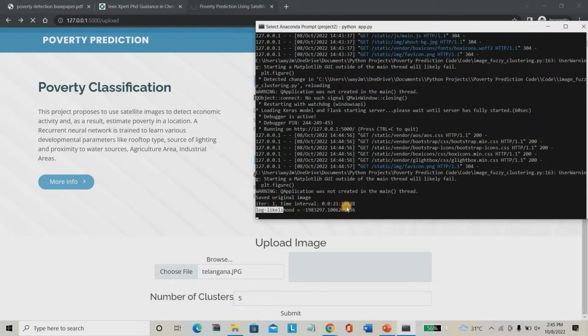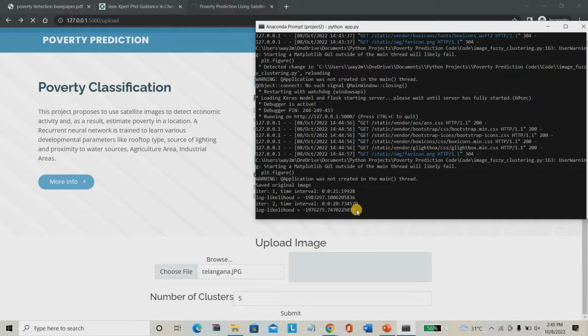See that it's performing the maximum likelihood operation here. It will perform 10 iterations. That means it will extract 10 features. Based on those 10 features only, it will predict the poverty rate. So the first iteration has been done. We have to wait for the 10 iterations. Iteration 2 has been completed.